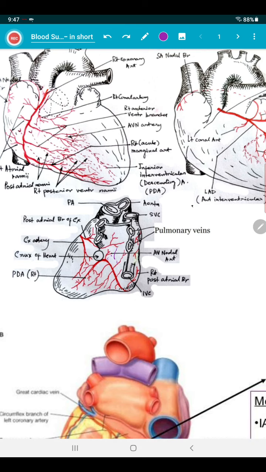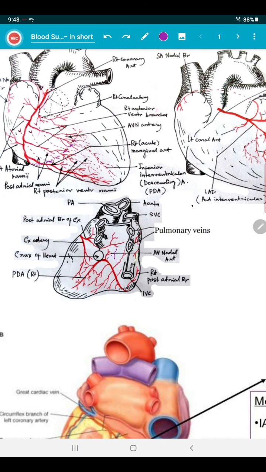Okay, up to this part you are clear. Now the left coronary artery. Here you can see the dotted line given the posterior atrioventricular, and this is the interventricular branch of the right coronary artery. The right coronary artery is coming like this, encircling the inferior border of the heart, going backwards in between the atrioventricular and interventricular groove, and finishes by anastomosing with the anterior interventricular branch of the left coronary artery.